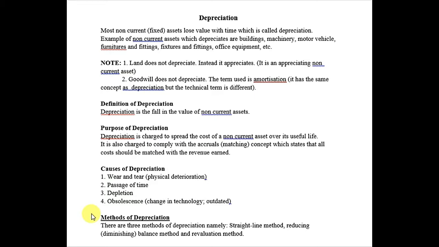So we have a new topic. The topic is depreciation. Depreciation is a very important topic if we consider the CAI examinations of accounting. So it's very important, and sometimes we get a question of 20 marks. You can assume 20 marks out of 100 means 20% of the weightage of paper 2. And we have some MCQs too in paper 1, so please do cover this topic very carefully.